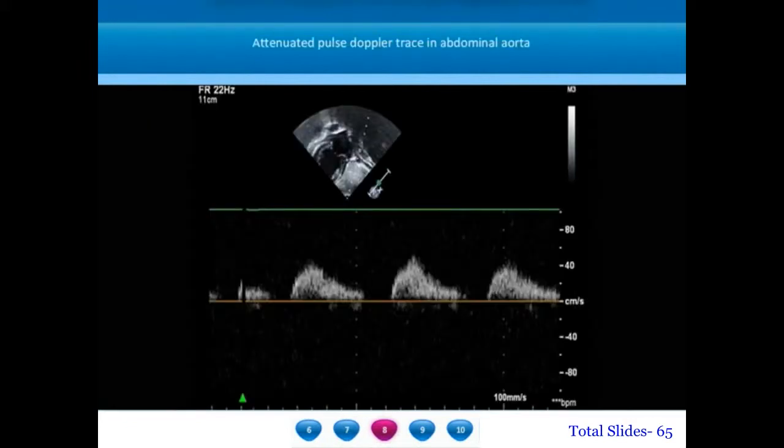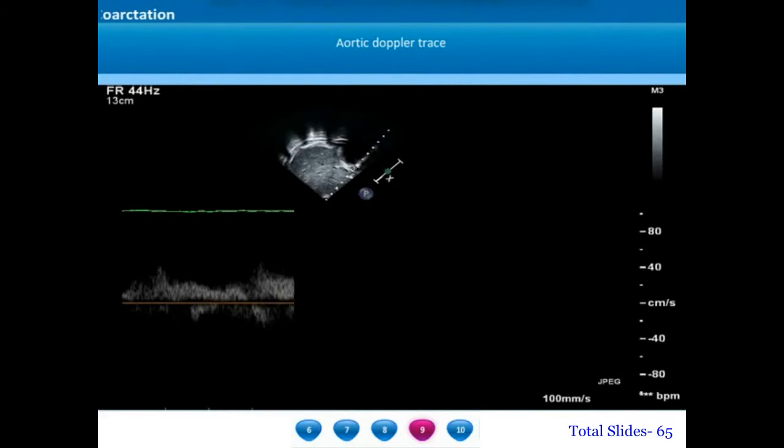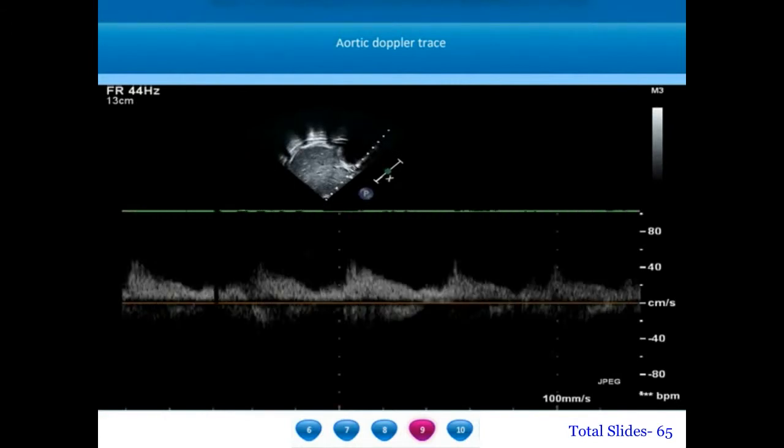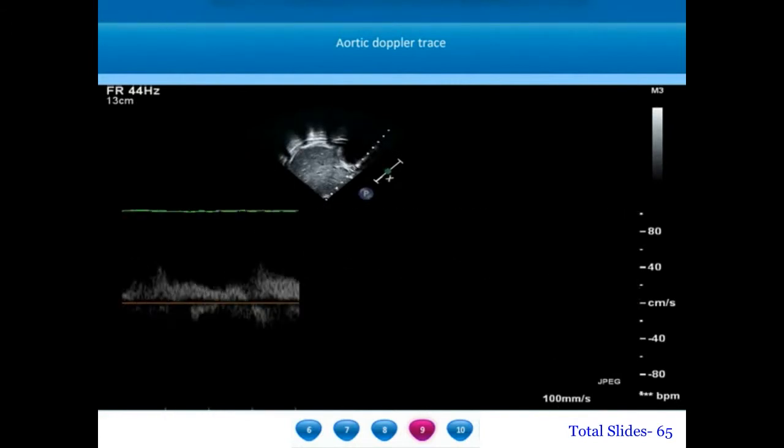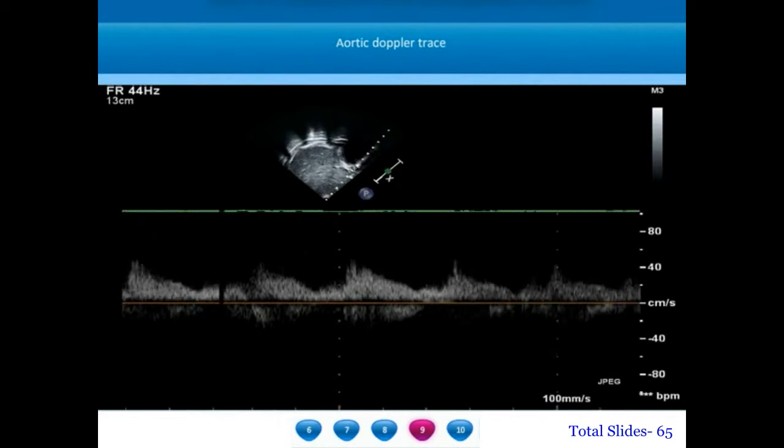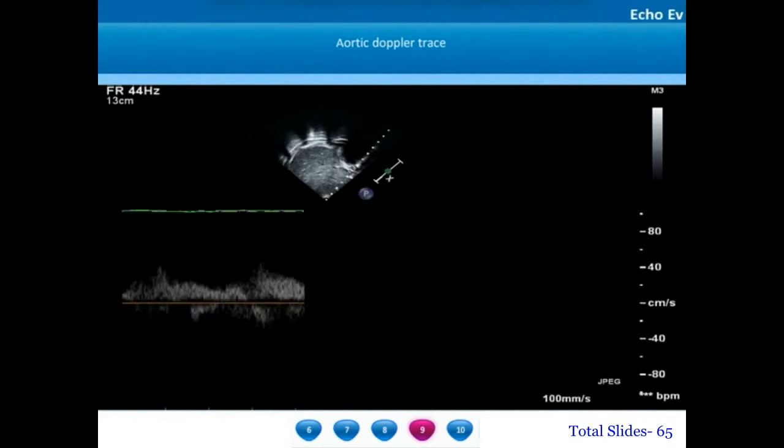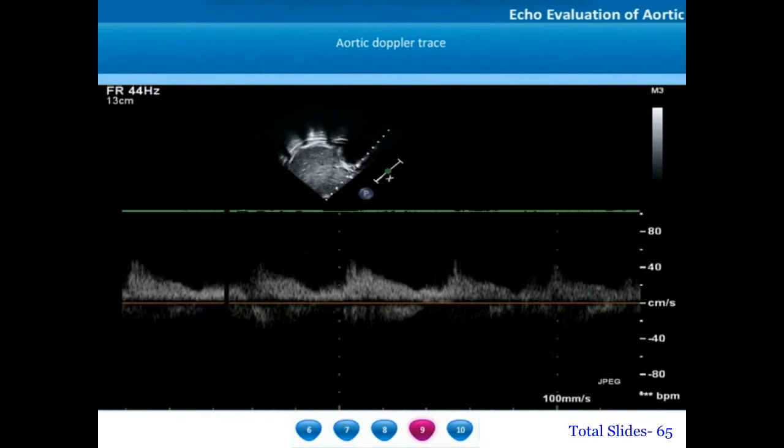When the abdominal aortic pulse Doppler trace is attenuated and the peak systolic velocities are much less, we should suspect the presence of proximal arch obstruction. This assessment of the pulse wave Doppler signals of the abdominal aorta is done from the subxiphoid view.